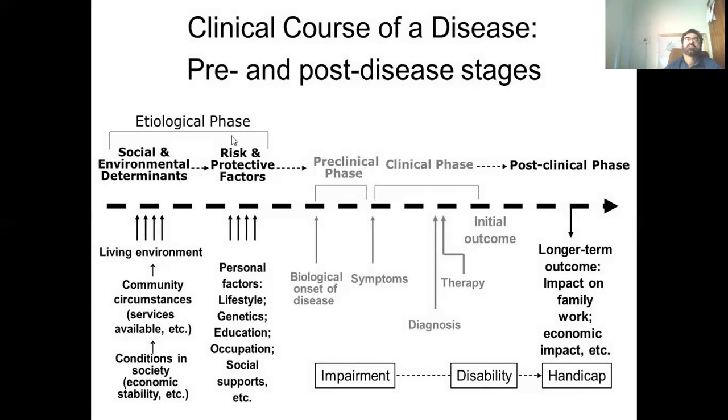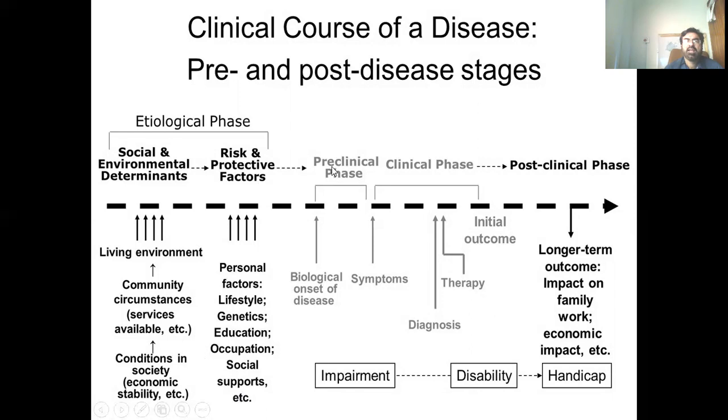So clinical course of a disease, pre and post disease stages, the etiological phase, social and environmental determinants. So this is a living environment, community circumstances, whether the services are available or not, whether the living environment is favorable or not, and the condition in society, their economic status, whether the people are rich, they can afford or not. And at this very stage, this comes very personal. The personal factors, the lifestyle, the genetics, individual education, occupation, socialization, and whether the support system is available or not.